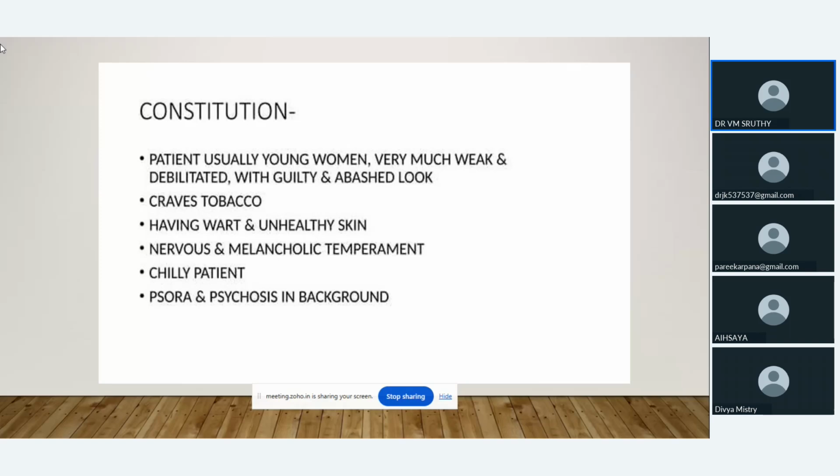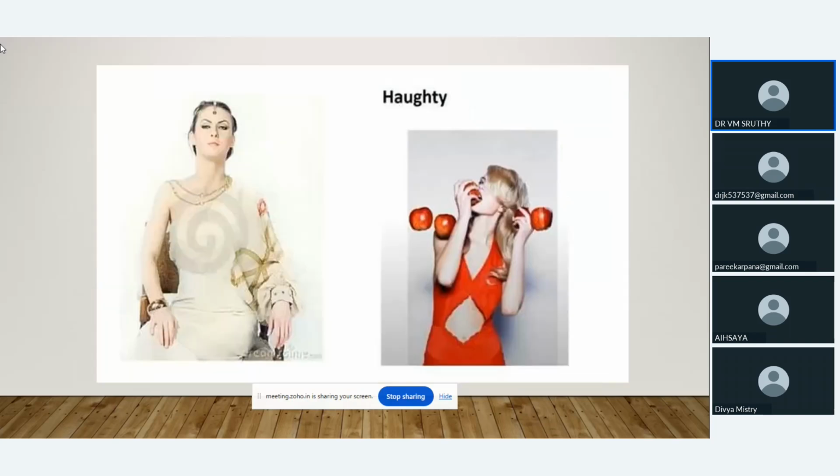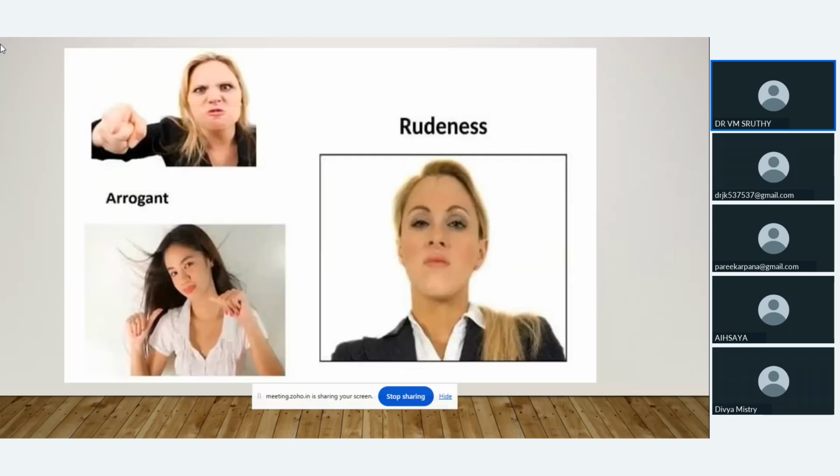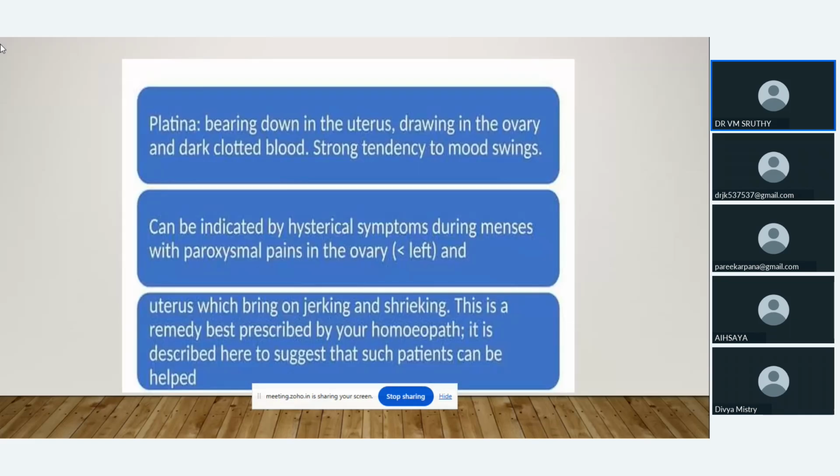Patient usually a young woman, very weak, debilitated, guilty, craves tobacco, having unhealthy skin, nervous, melancholic temperament, chilly patient, with a psora background. Medicine? Staphysagria. Next medicine: haughty, rudeness, arrogant, headache, objects appear small, frequent menses, sadness, inflammation of ovary, infertility. Platina.